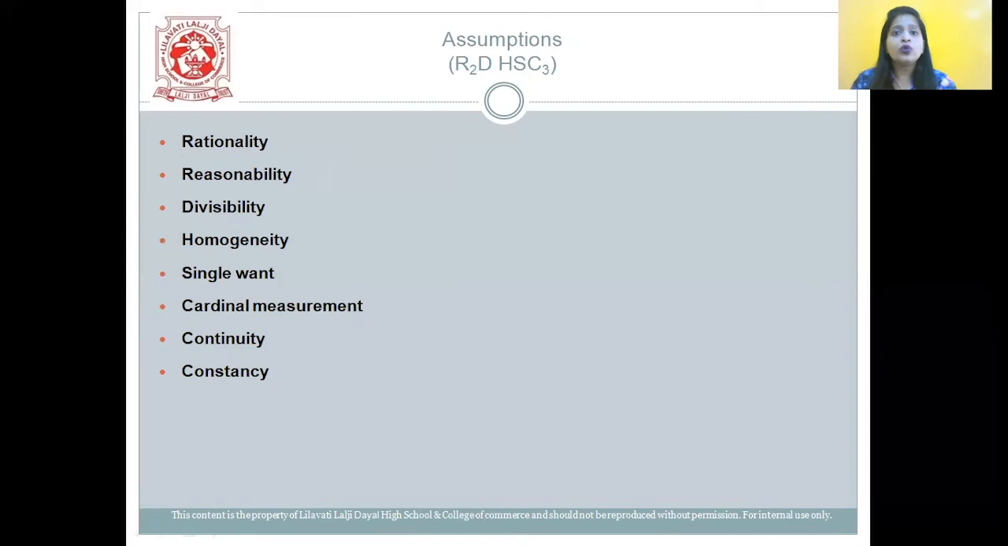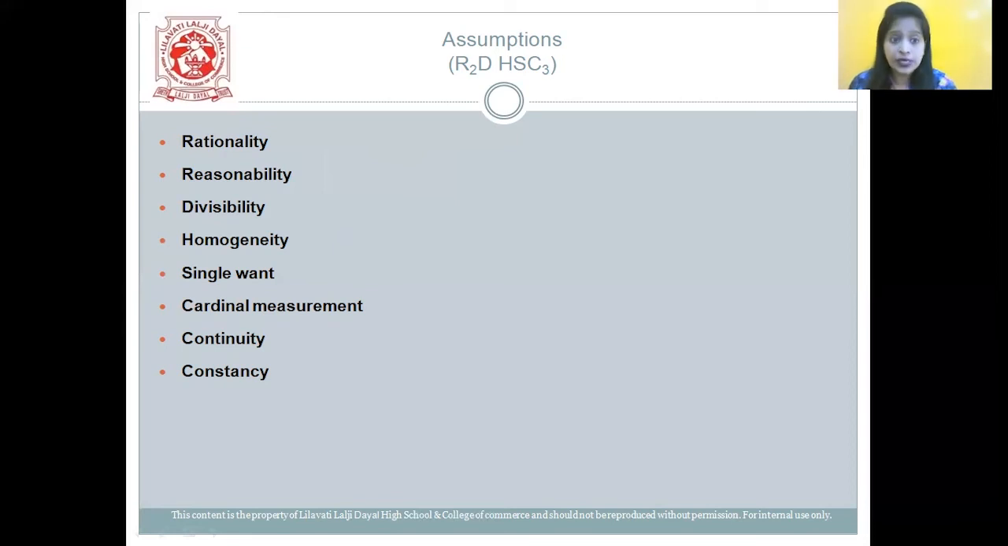Now let us move on to the assumptions of DMU. The code word to remember this answer is R square D HSC Q. So what is RD? First one, students, R stands for rationality. What is rationality? The consumer is assumed to be a rational person, or a normal individual. Second one is reasonability, so all the units used should be of the same size.